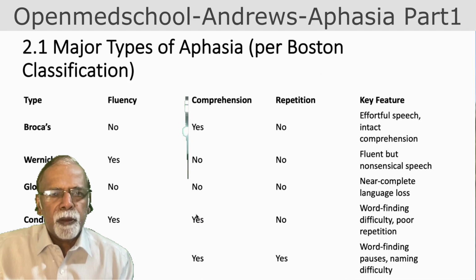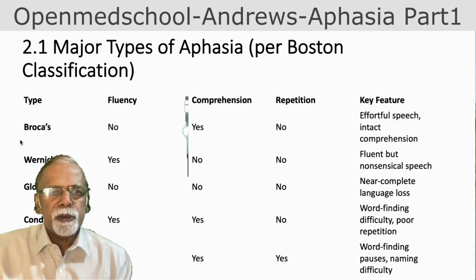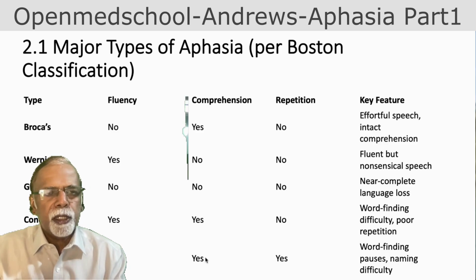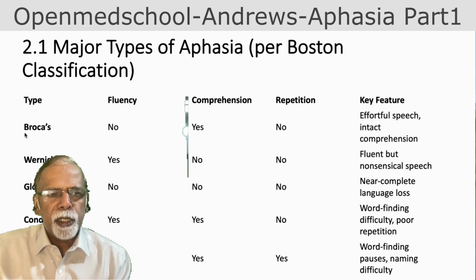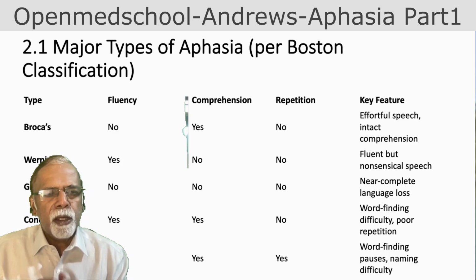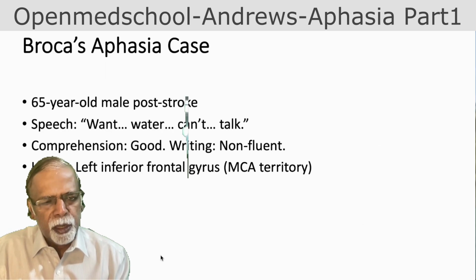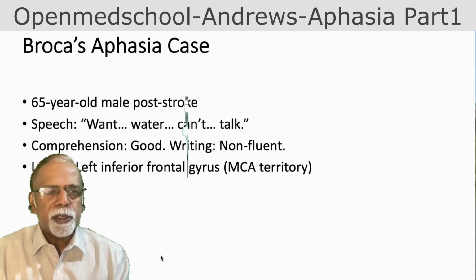So this is the chart showing the major aphasias. There is one more, anomic aphasia. The major problem is only naming difficulty. Hope this is clear. So Broca's aphasia is agrammatic, non-fluent speech. Wernicke's aphasia is jargon aphasia, with fluent speech. Global aphasia is when fluency is lost and comprehension is lost. In conduction aphasia, only repetition is impaired. These are the major aphasias. There is one more type called transcortical aphasia, which we will discuss later.